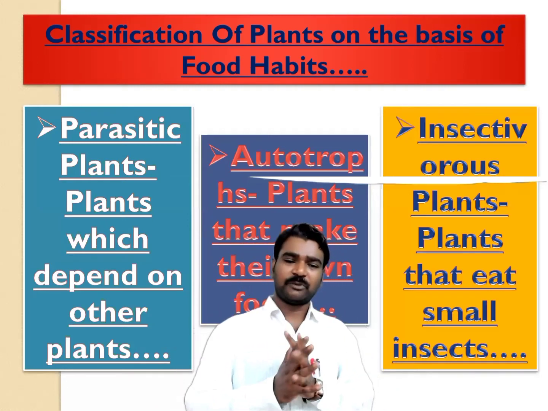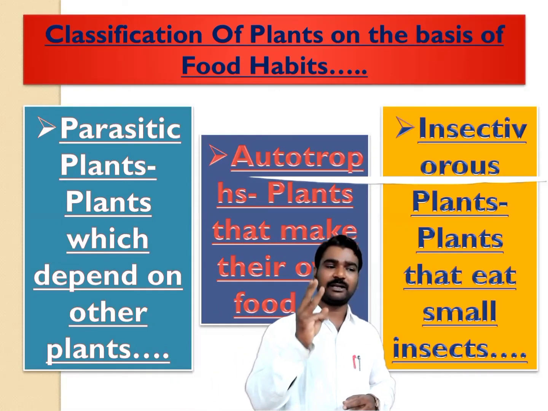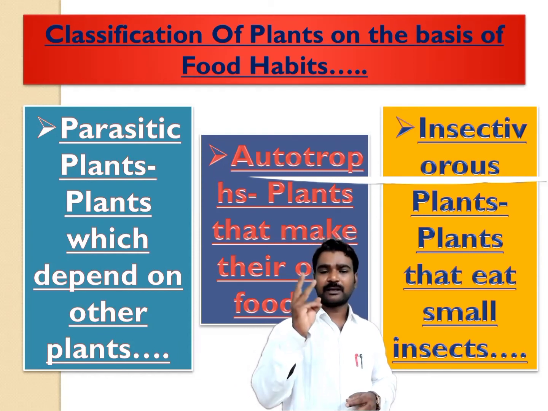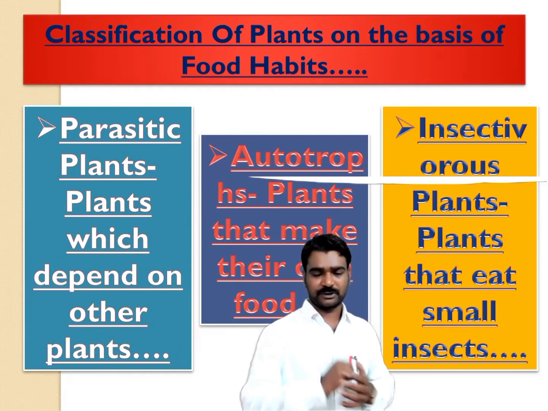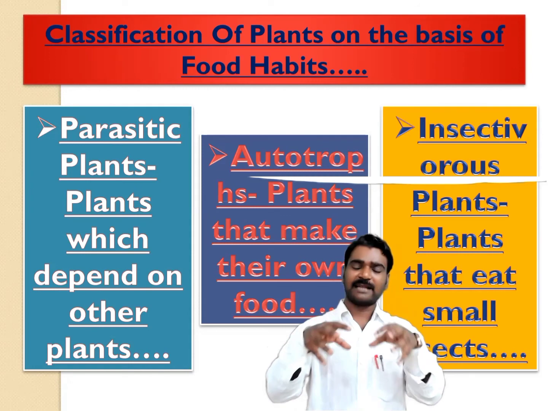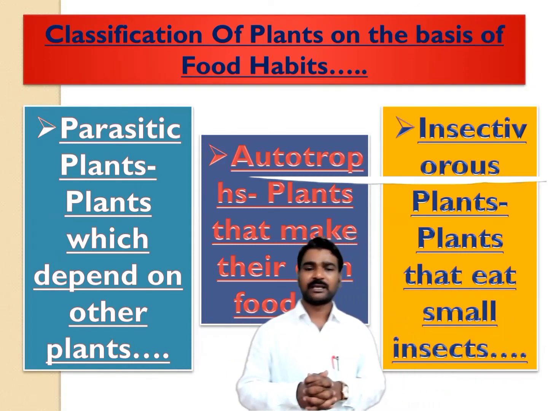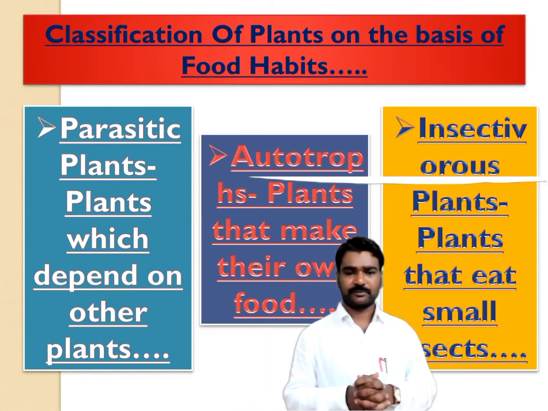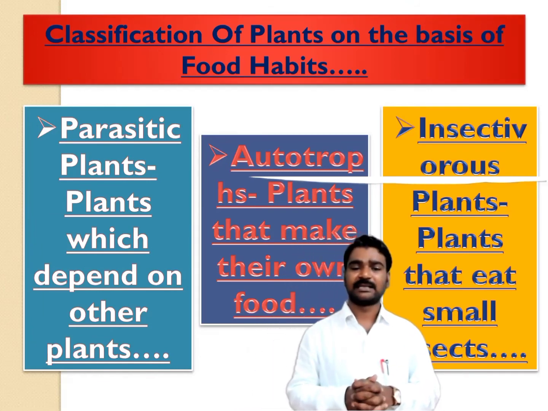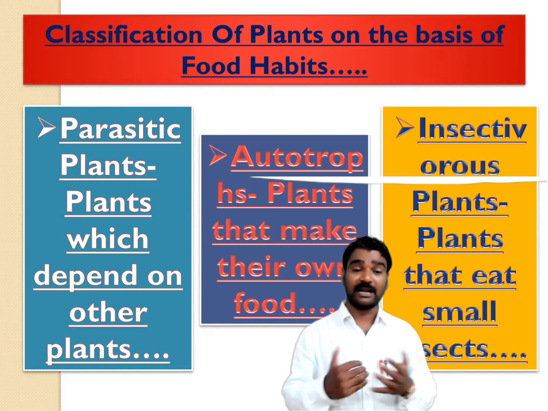Now on the basis of the food habits, plants can be classified into three basic groups. First is the autotrophic plants that make their own food, green plants.